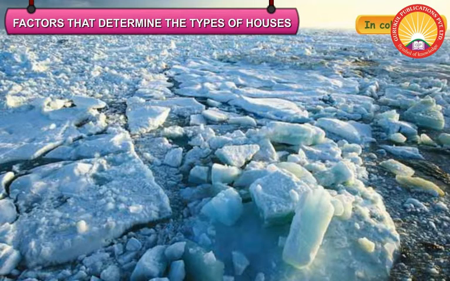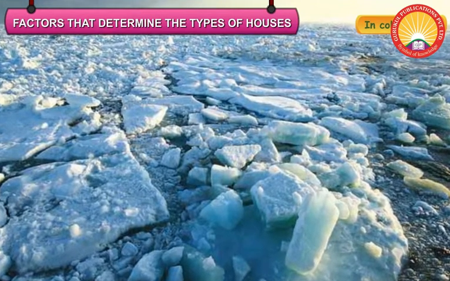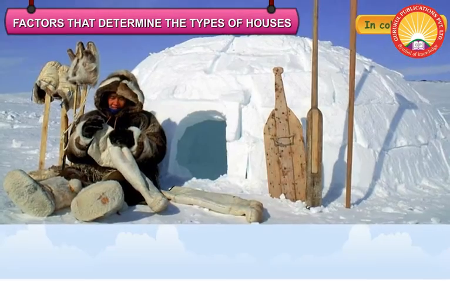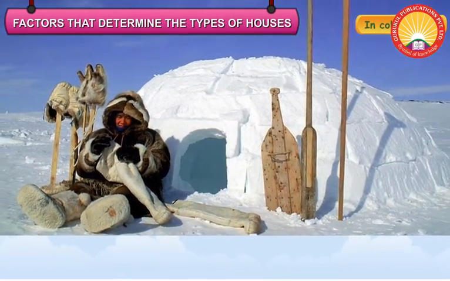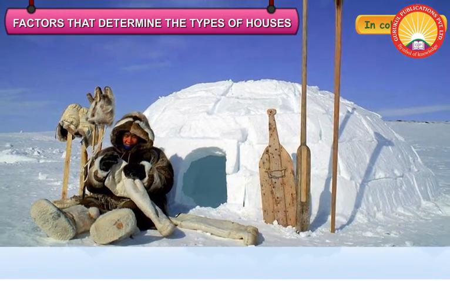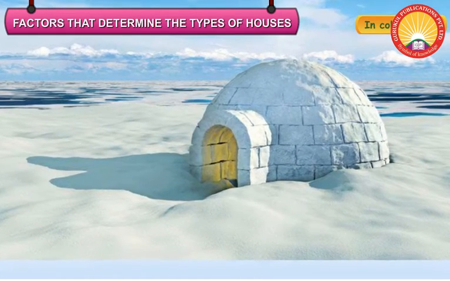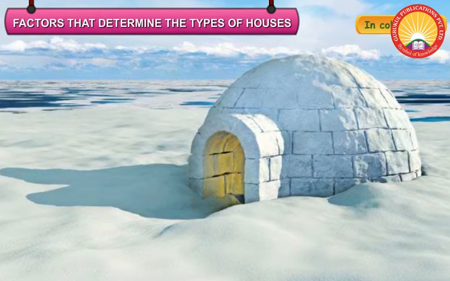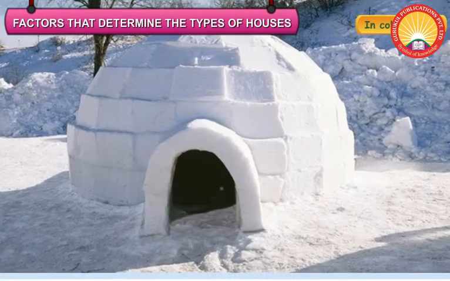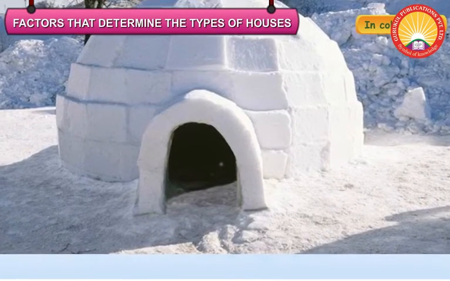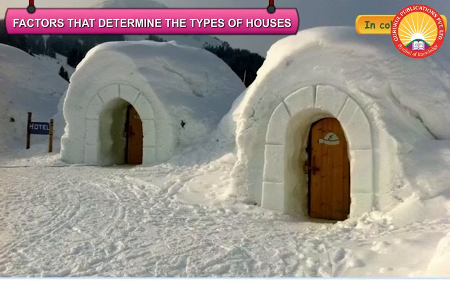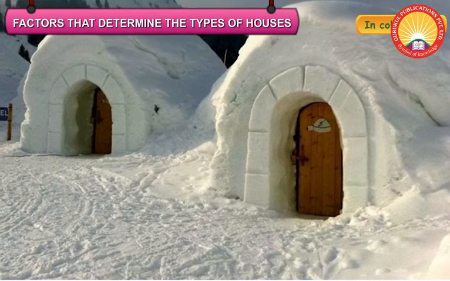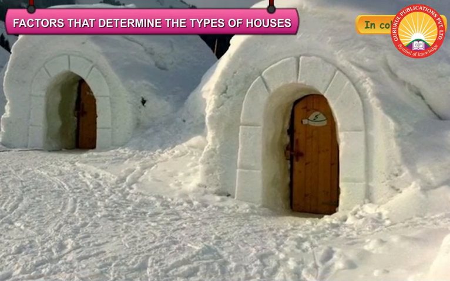In cold climate. In Arctic region, the surface is covered with snow throughout the year. People living in this region are called the Eskimos. They make dome-shaped houses using ice blocks. These houses are called igloos. Igloos protect the Eskimos from cold winds. The Eskimos cover the floor of their igloos with fur and animal hide for warmth.